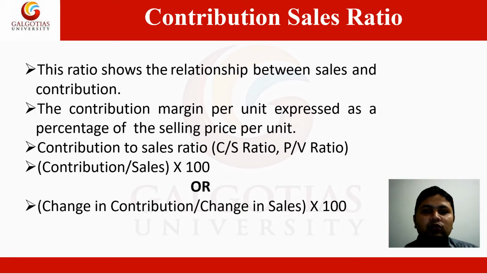Contribution to sales ratio is calculated as the CS ratio or PV ratio, and it is calculated as contribution divided by sales into 100, or we can also calculate it using another formula, that is, change in contribution divided by change in sales into 100. This second formula is used when the data of more than 1 year is given.